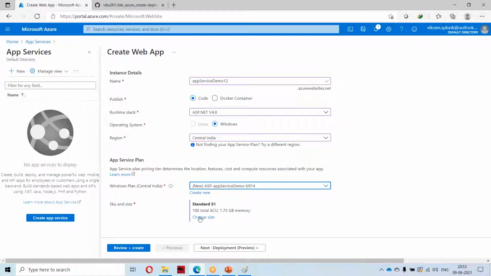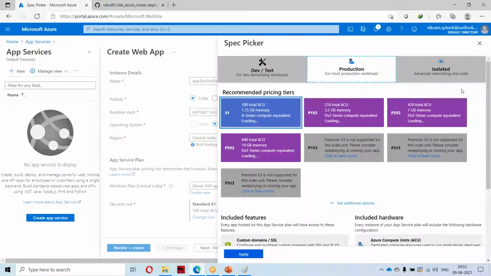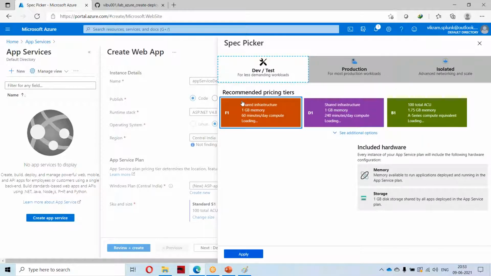Basically, it tells about the configuration we select. Now I can change the setting. If I change the setting, there will be different types of options available. One is dev test. As part of dev test, I will be given 1 GB RAM, meaning whatever code I am deploying, 1 GB RAM will be allocated for it. If I'm deploying a jar, 1 GB RAM will be selected.